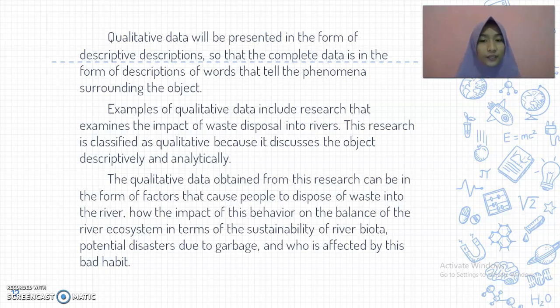The qualitative data obtained from this research can be the form of pictures that cause people to dispose of waste into the river, how the impact of this behavior on the balance of the river ecosystem in terms of the sustainability of river biota, potential disaster due to garbage, and who is affected by this bad habit.